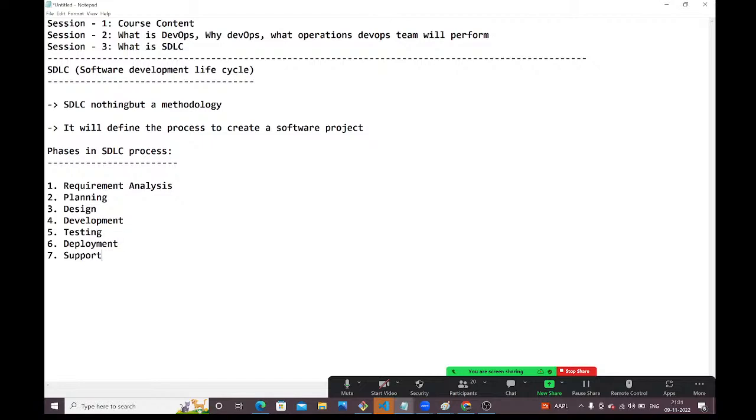SDLC has several methodologies, guys. What methodologies are available? The very first methodology is the waterfall methodology.